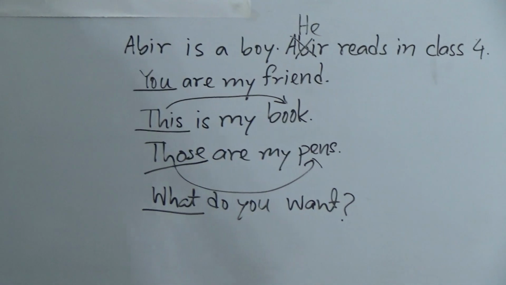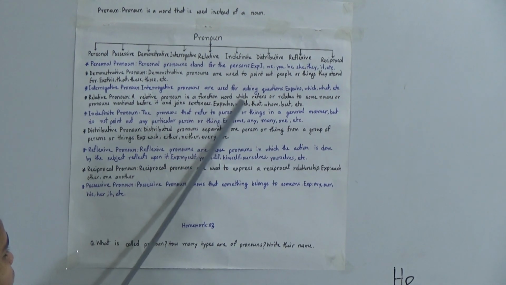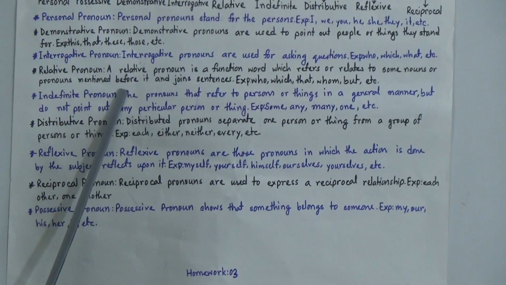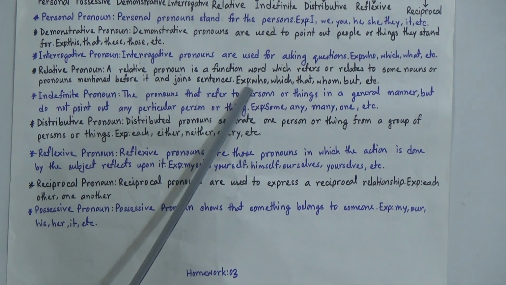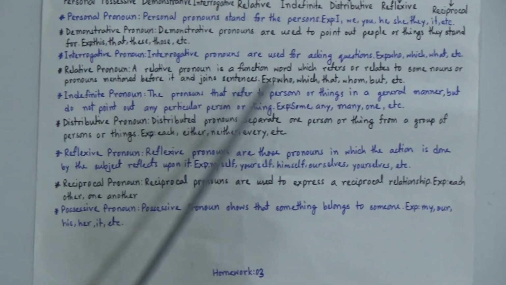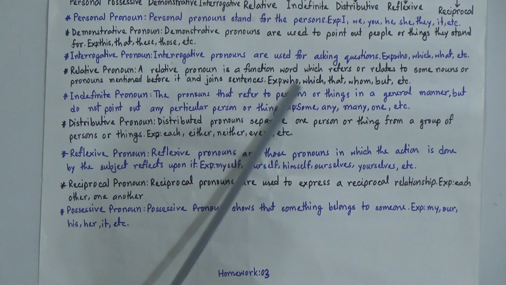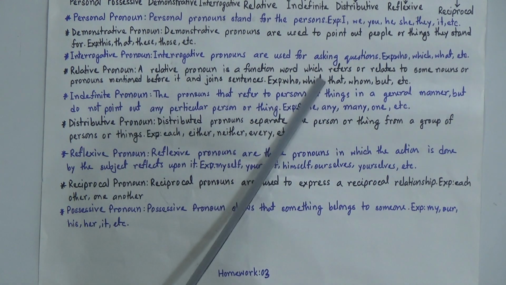Now we will go to relative pronoun. A relative pronoun is a function word which refers or relates to some nouns or pronouns mentioned before it and joins sentences. And the examples are same like the interrogative pronouns. Now look, who, which, that, whom, but etc. These are the relative pronoun.